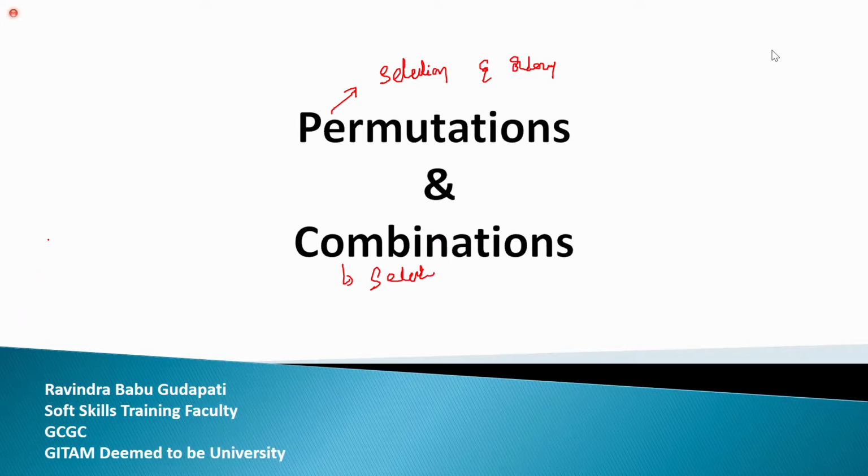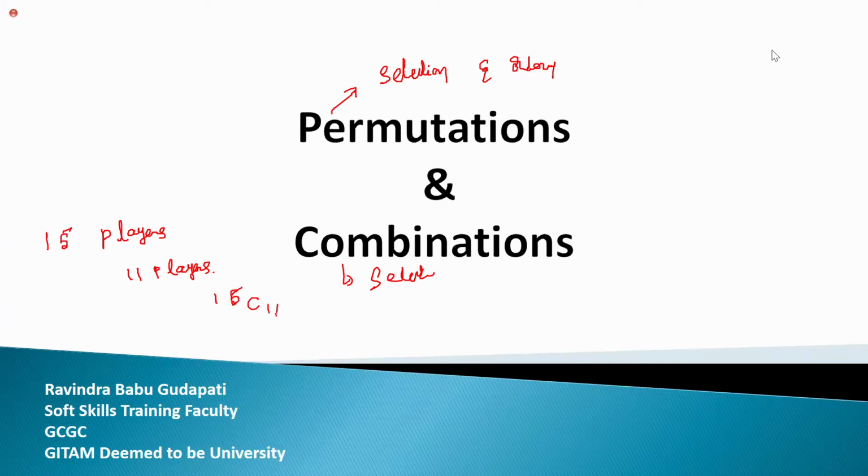I'm giving one example. Tell me whether it will be combination or permutation. I have 15 players, and I need to get a cricket team of 11 players. So here do I need to use combination or permutation? Combination. Very good, Akila. It is combination because here we are selecting.